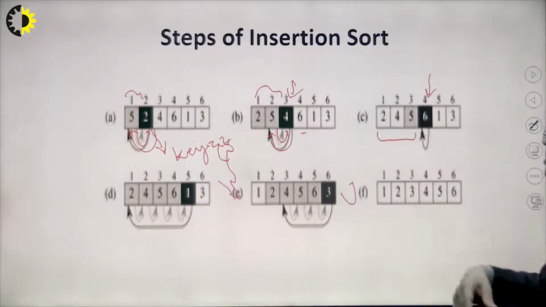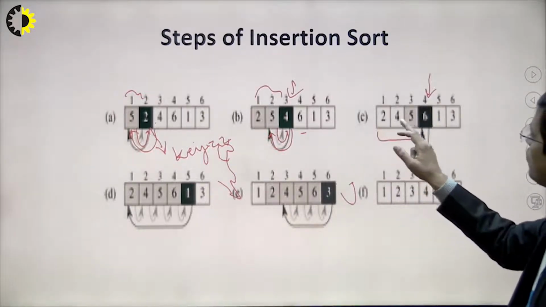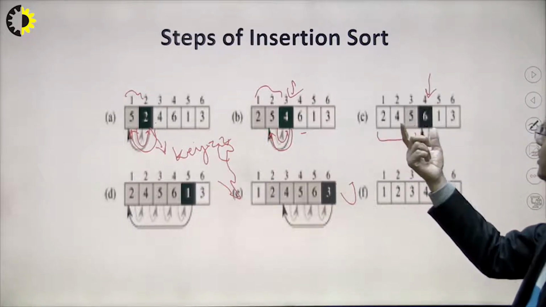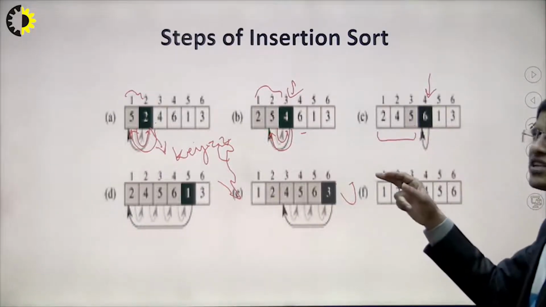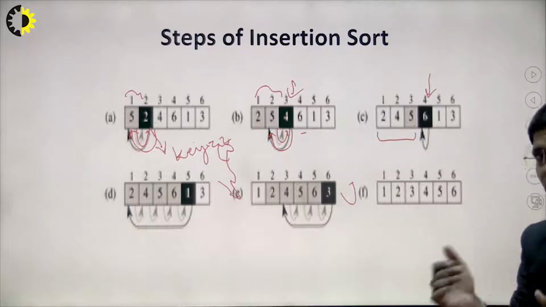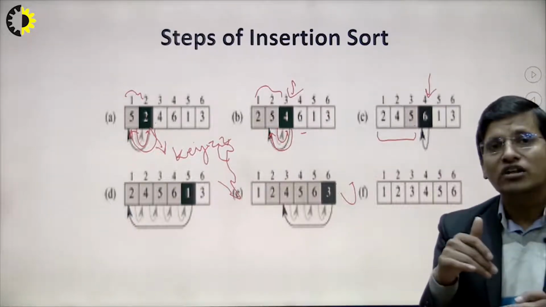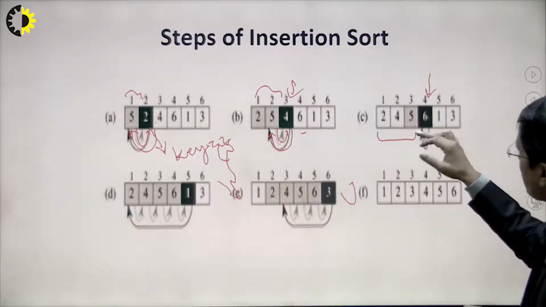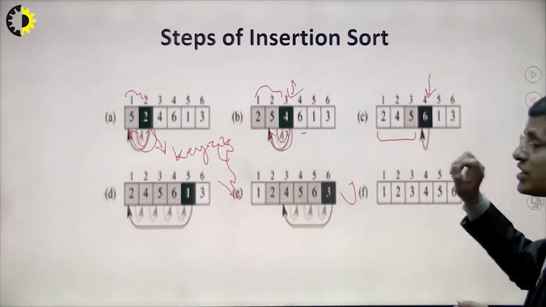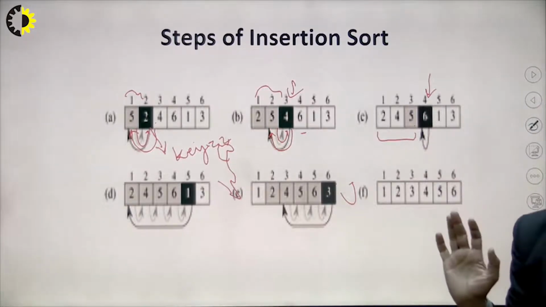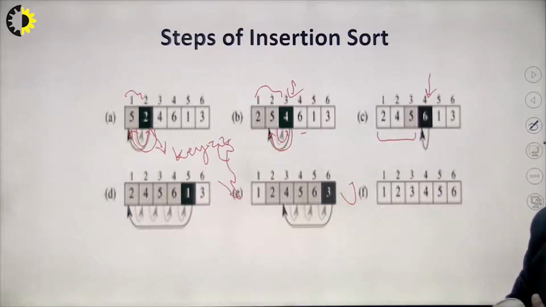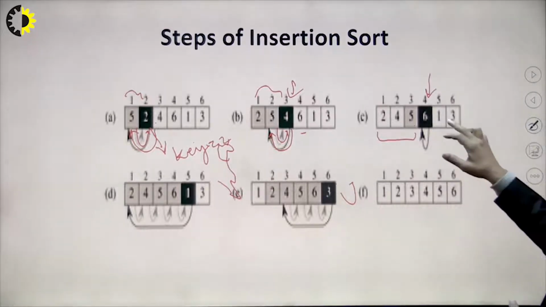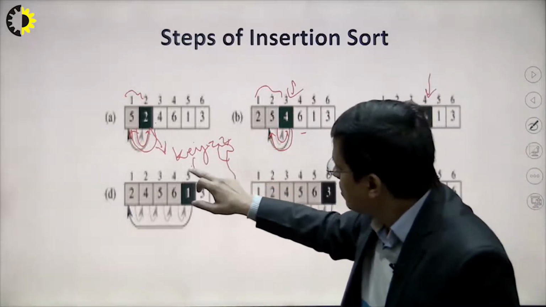Similarly, after the second step we got 2, 4, 5. These are already sorted, so in insertion sort we only have to compare with the just previous element, just like when playing cards. Here 6 is greater than 5, so there will be no forwarding; the key value is placed at its original location. Similarly, suppose 1 is coming.